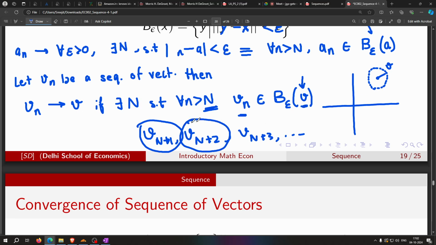The distance between this and this vector should be less than epsilon, and this should hold for any epsilon. So I gave you an epsilon of 5, and you need to find a cutoff point such that after that N, the distance between all these vectors and V is less than 5. Then if I again give you an epsilon of 0.000002,